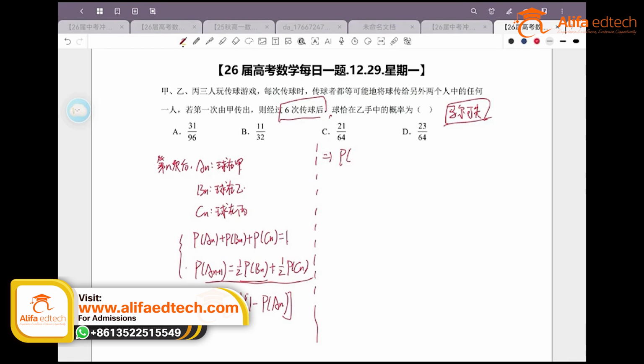Expanding it, we get something like p times a sub n plus 1 equals something, which is equal to 1/2 minus 1/2 times p times a sub n. For this type of problem, if you want to make a transformation, most likely it will be a geometric sequence. If it's a geometric sequence, then what does that involve? We need to look at what parameters are next to these events, and on our right side, the parameter next to this event is minus 1/2.